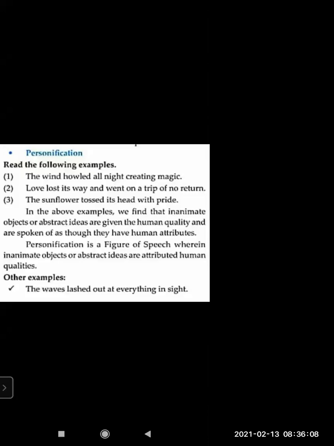The sunflower tossed its head with pride. The sunflower is the flower which tossed its head. Does the sunflower have a head like us? No, but it was moving so much and facing the sun. So it tossed its head with pride, it is given. Pride is the thing which we feel when we do something for others.